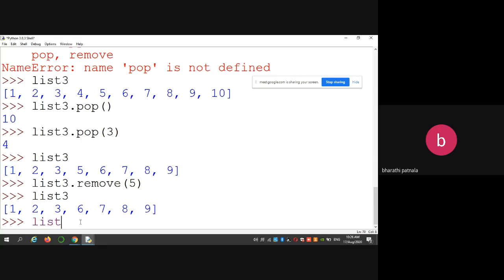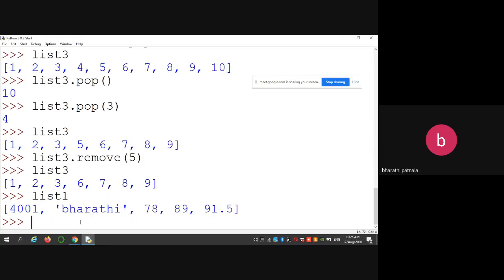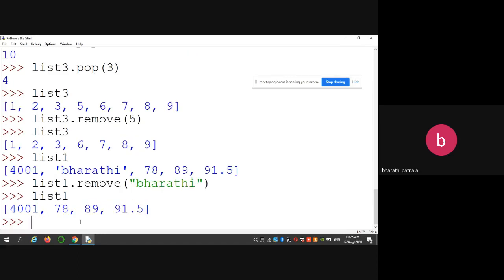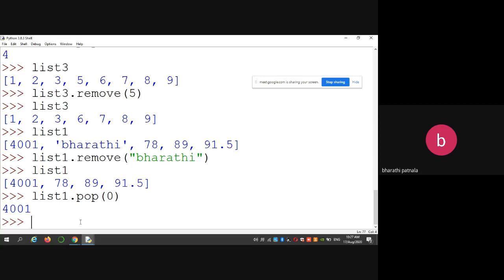For example, we have list 1. In that list 1 I want to remove Bharati. So list 1 dot remove Bharati, then you can check the list 1. If you want to remove some 4001 by using pop function, you have to use index 1. Got the difference? You can use pop function or remove function.